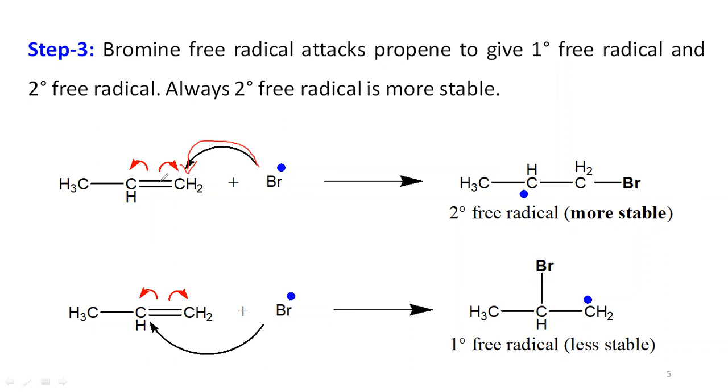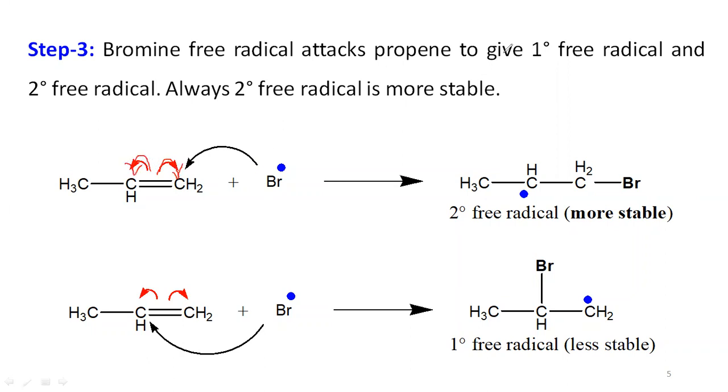In this case, whatever double bond is there between these two carbon atoms, let us consider that a pi bond is there. In that pi bond, 2 electrons are there. If 1 electron is transferred to this carbon atom, the other electron is transferred to the other carbon atom.